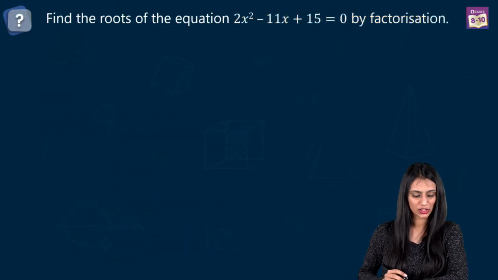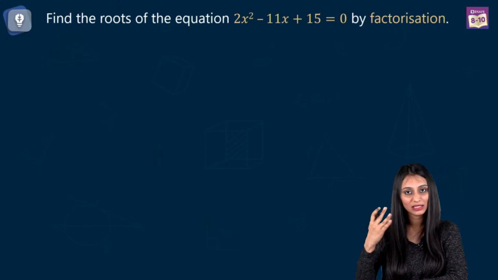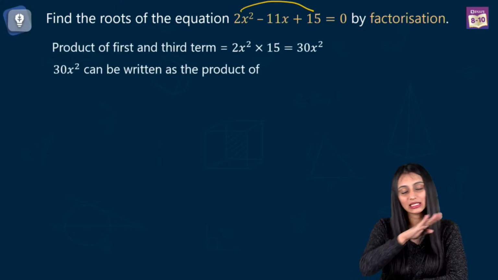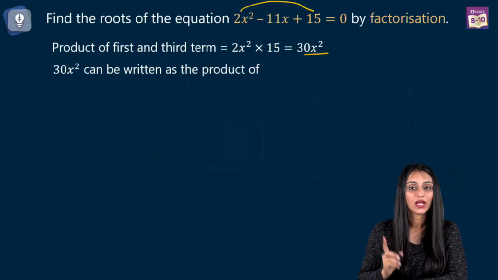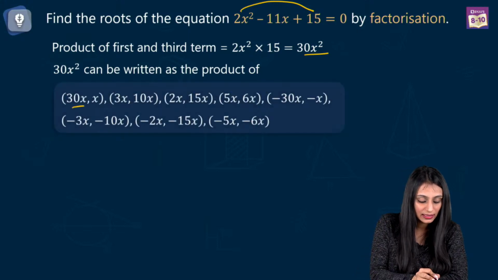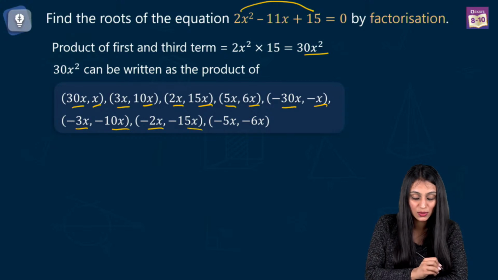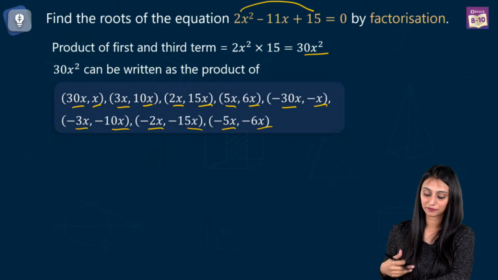Now let's try out one more question. We have to find out the roots for 2x square minus 11x plus 15 equal to 0 by the factorization method. So we'll be using middle term splitting method again. First we see that it is in the standard form. We take the product of the extreme first and third term. That's 30x square. Now this can be factored as 3x times 10x, 2x 15x, 5x 6x, minus 30x minus x, minus 3x minus 10x, minus 2x minus 15x, minus 5x minus 6x. These are all the possible pairs that we have.